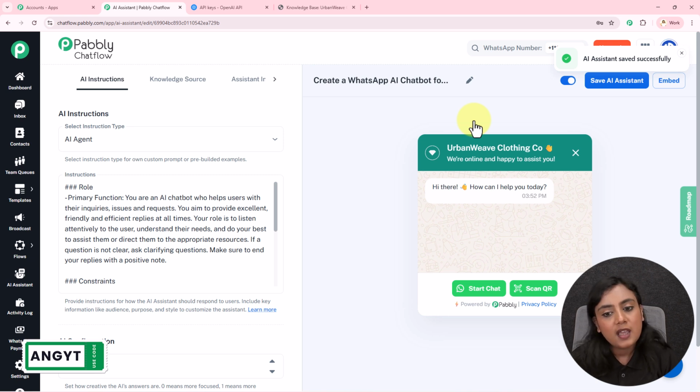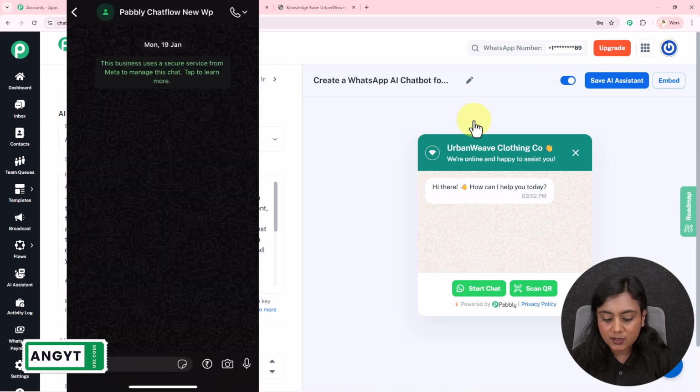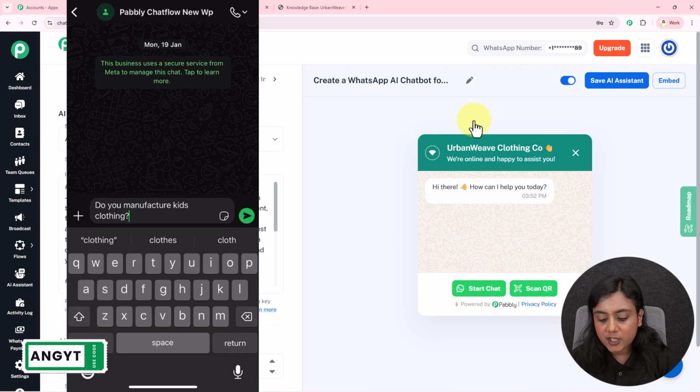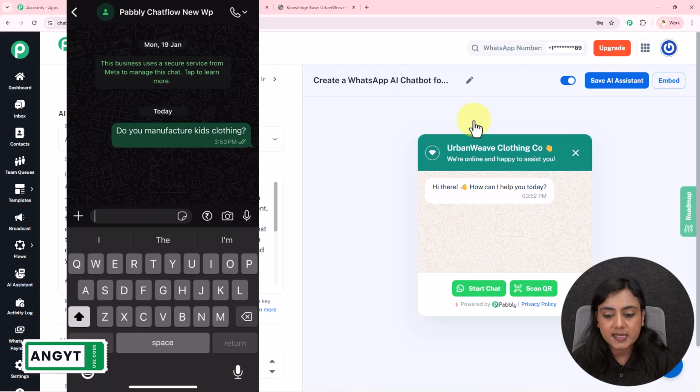Okay, so now as this assistant has been created, I will test this assistant again by asking questions on WhatsApp to this assistant from my phone. I am sharing the screen so you can see what kind of replies I am receiving from this assistant. So let me share the screen right now. So this is the assistant, and my first question is, do you manufacture kids clothing? I will wait for the reply.